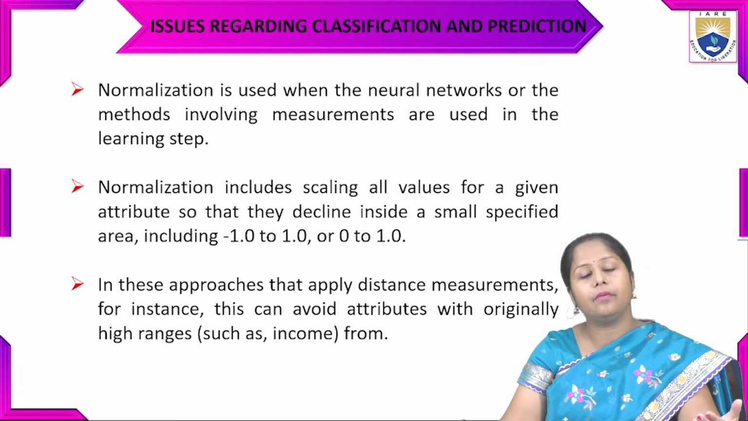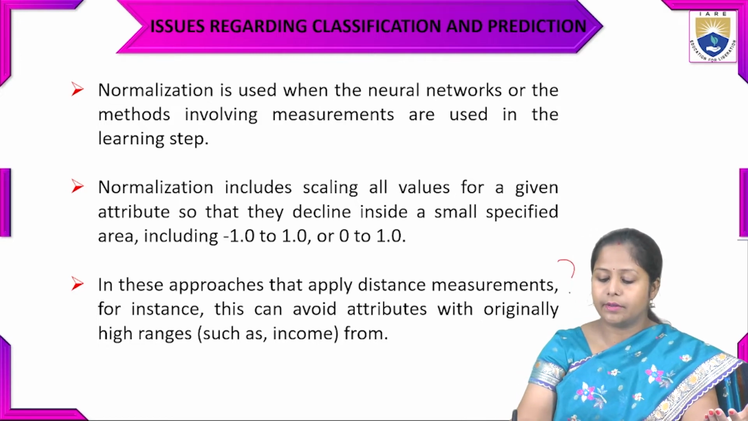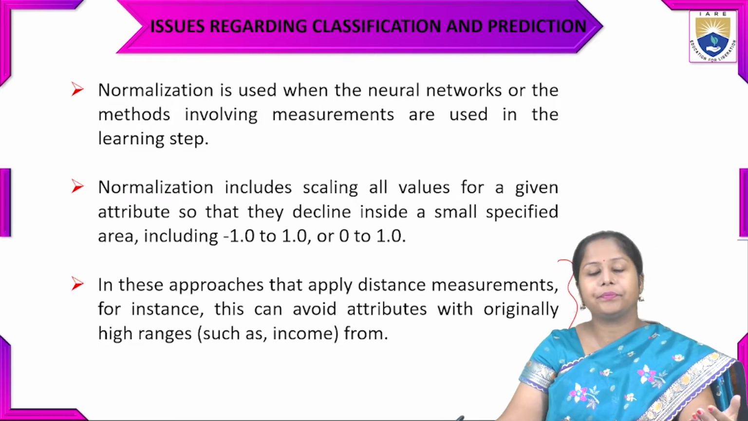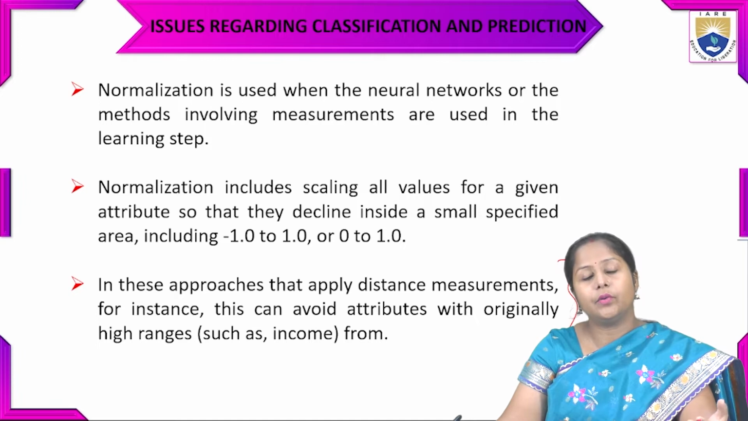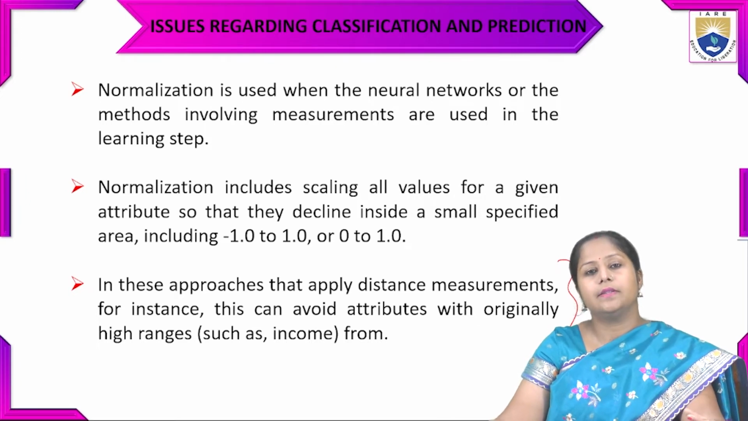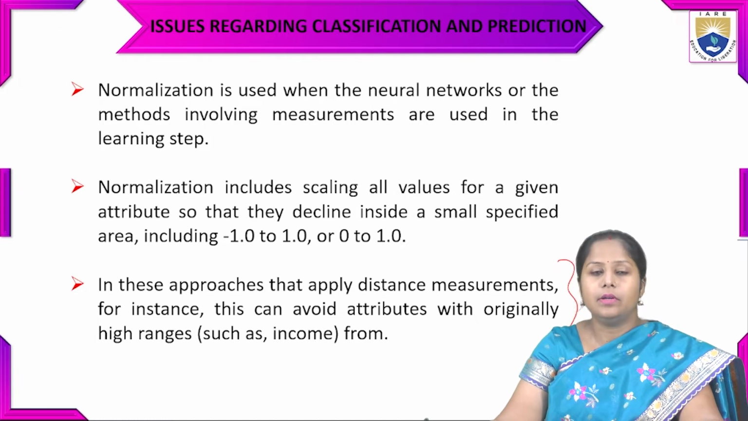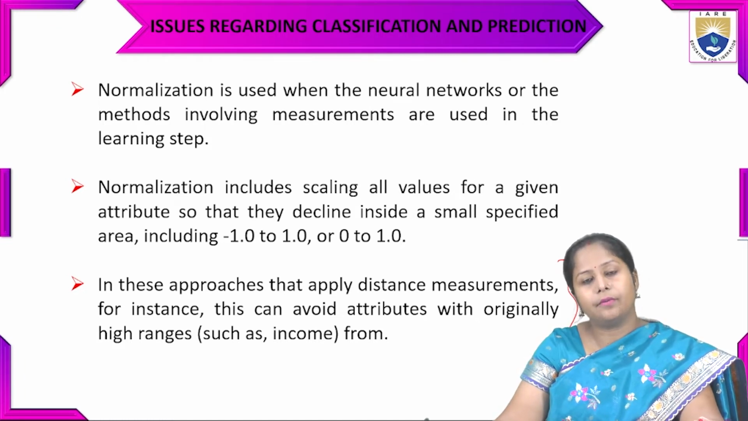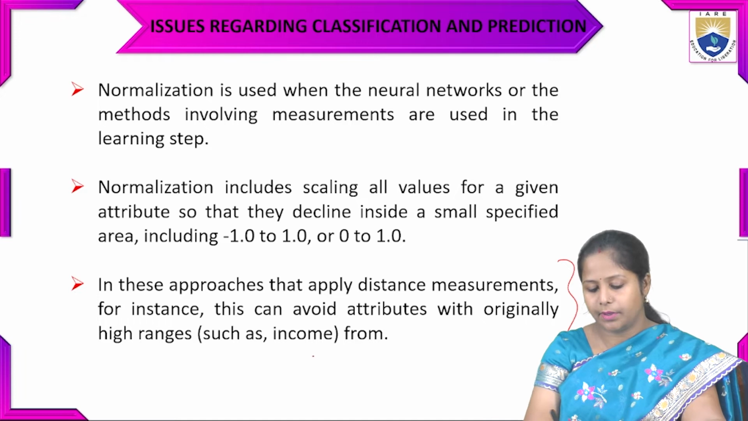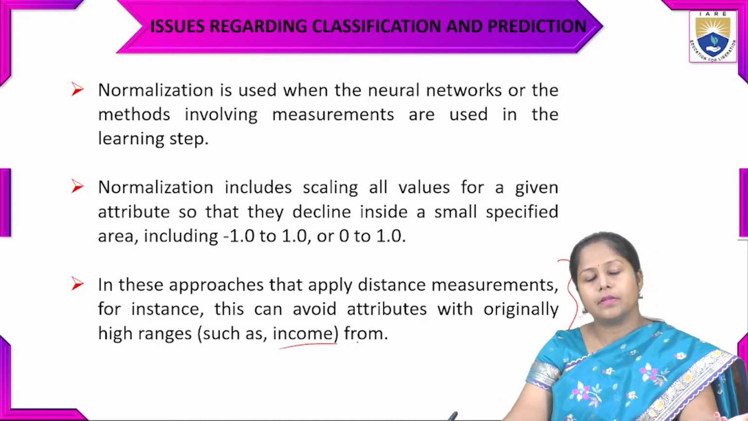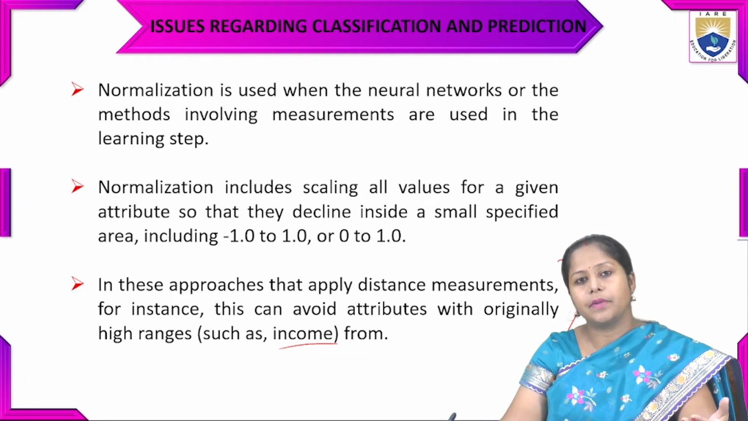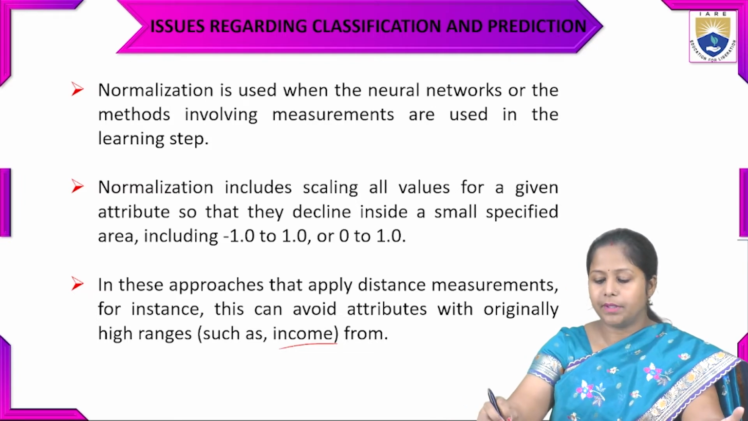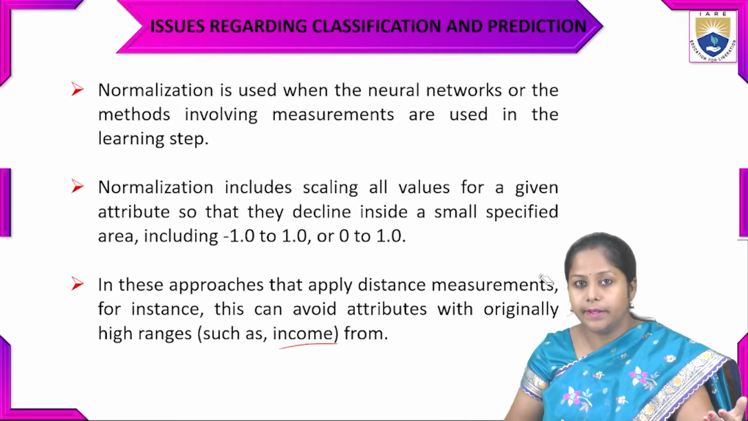For example, this can avoid the attribute with the originally high range. So what are the ranges that are high in value? I have told you that can be more than 1 lakh. For that type of values, we have to normalize them into a particular value. Such as if we take the example of income, that can vary and will basically depend on the demographic area. So that type of measurement we have to set into particular small specified ranges.